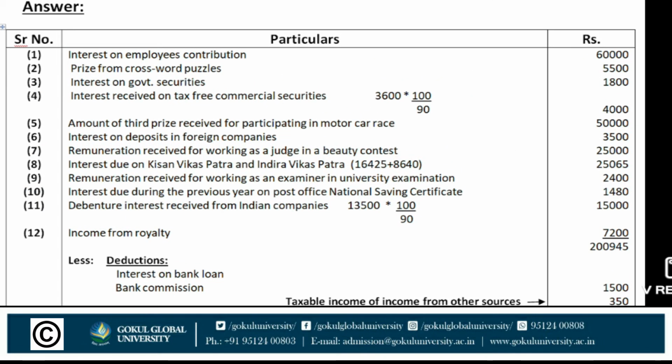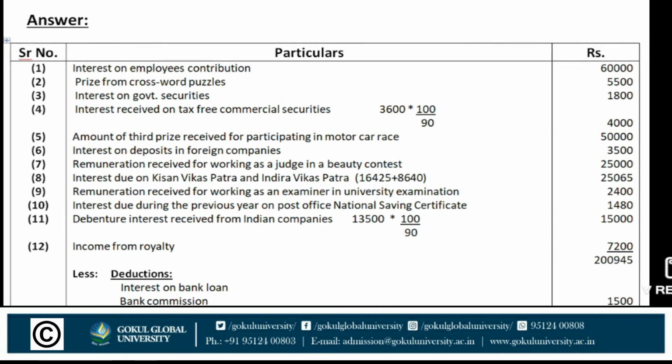This is the answer. First, interest on the employee's contribution, rupees 60,000, is taxable. Next, prize from crossword puzzles, rupees 5,500, also taxable. Interest on government securities is taxable, rupees 1,800. Fourth, interest received on tax-free commercial securities is also taxable.